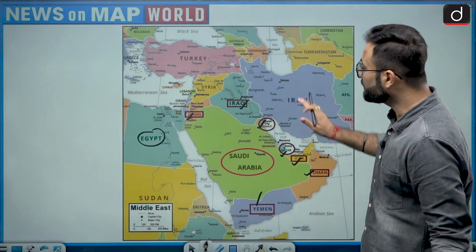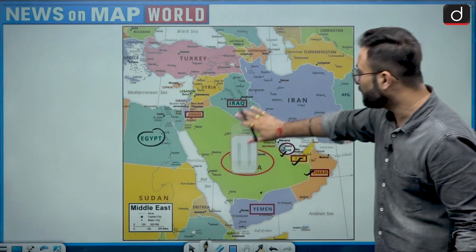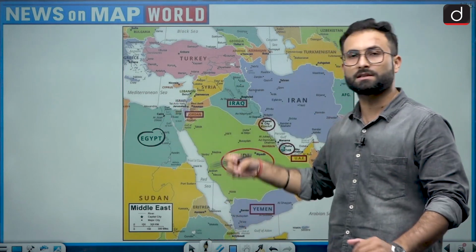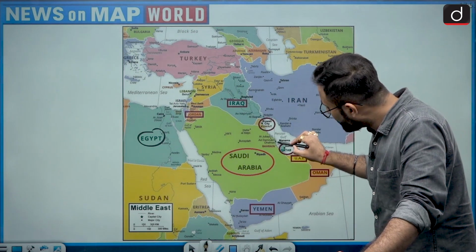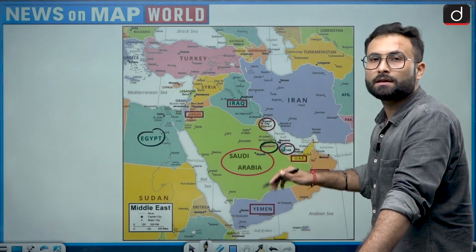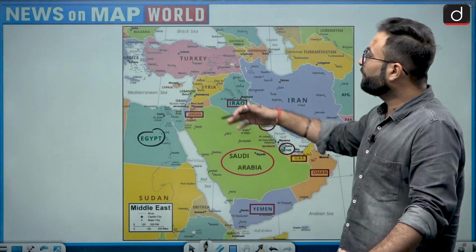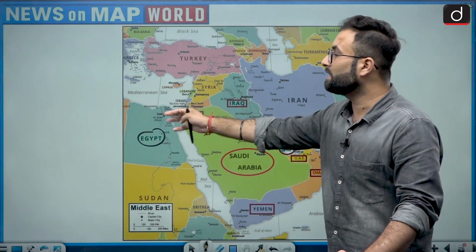Now we will see with which it does not have a border in the vicinity, because there are obviously many countries with which it does not have a border. But here you can see we have this island country over here, that is Bahrain. Okay, so with Bahrain it does not have a border. Okay, that is one thing. And if we talk about areas like Syria, Israel, these are far away.